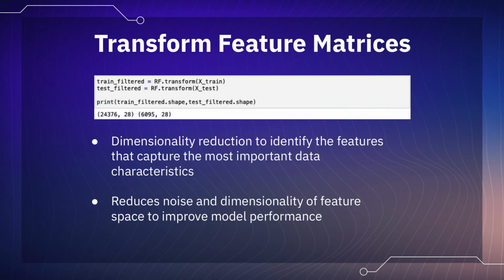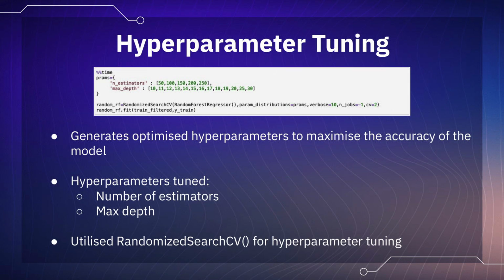Next, transformation of feature matrices is done to reduce their dimensionality to identify the features that capture the most important data characteristics. This helps to improve the model's performance. Finally, hyperparameter tuning is an important aspect of machine learning because it helps to generate optimized hyperparameters that maximize the accuracy of the model. The hyperparameters will be tuned with the number of estimators and max depth of the decision trees. For this purpose, we utilize a function in the scikit library called randomized search CV.